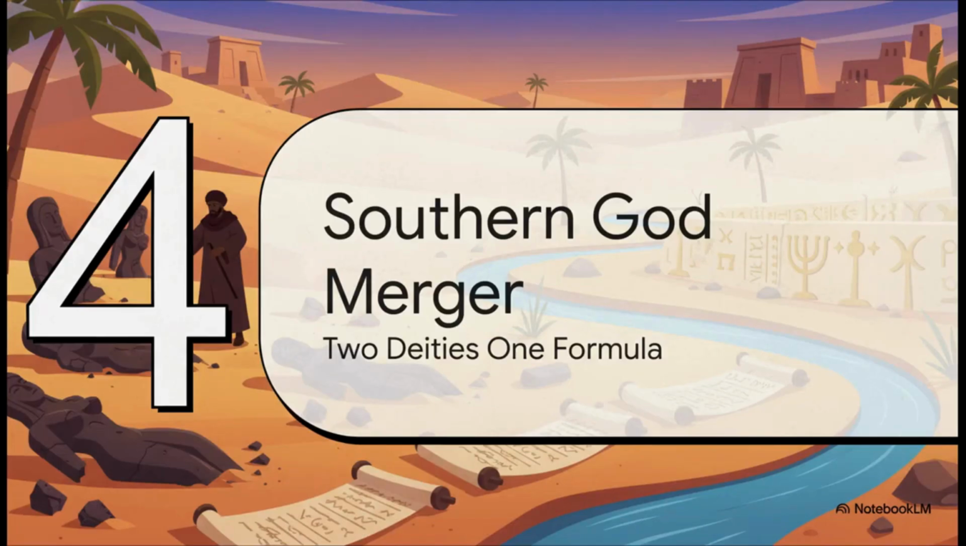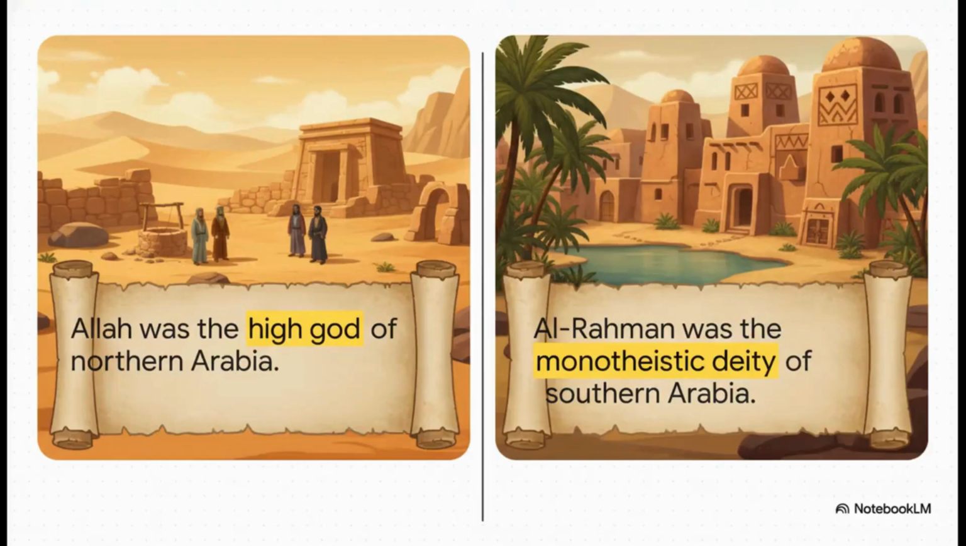All right, Section 4, the southern god merger. So while Muhammad was busy stripping out the idols and the daughters up in the north, another really crucial religious tributary was flowing up from the Himyarite kingdom in southern Arabia, basically modern-day Yemen. The inscriptional evidence on this is super clear. You actually had two distinct regional deities reaching toward monotheism, but from totally different geographic directions.